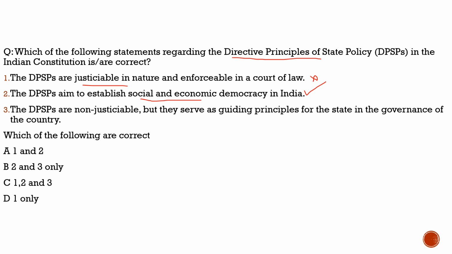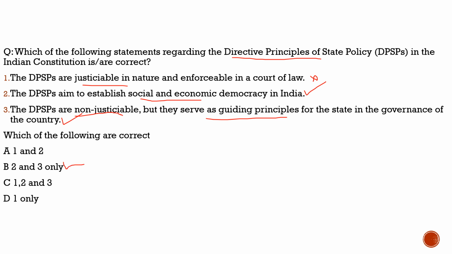With respect to the third statement, DPSPs are non-justiciable, 100% correct, but they serve as a guiding principle for the state in the governance of the country, 100% correct. So with respect to this question, the correct statements are statements 2 and 3 only. And from the code given below, the correct code is option B.